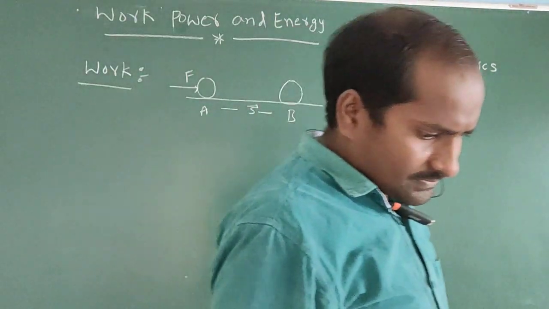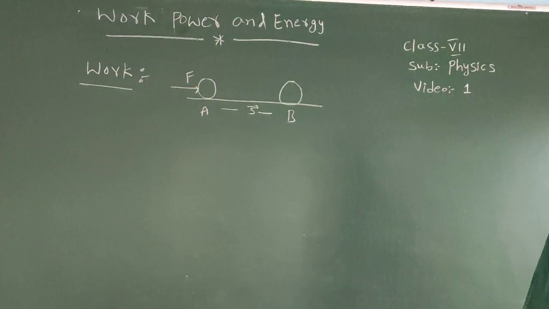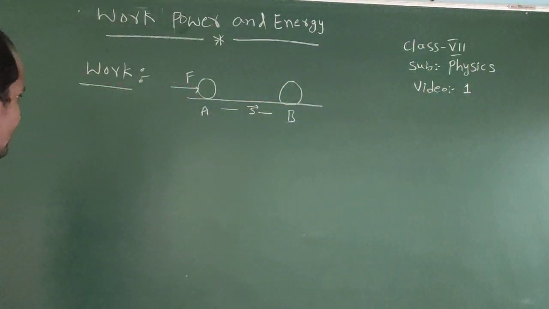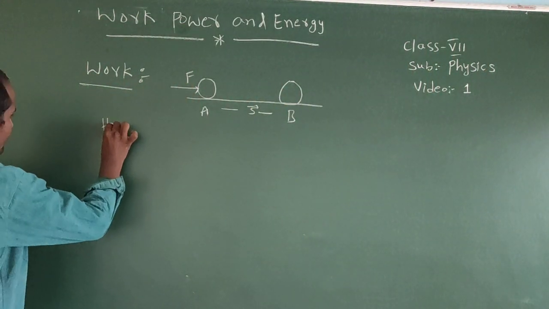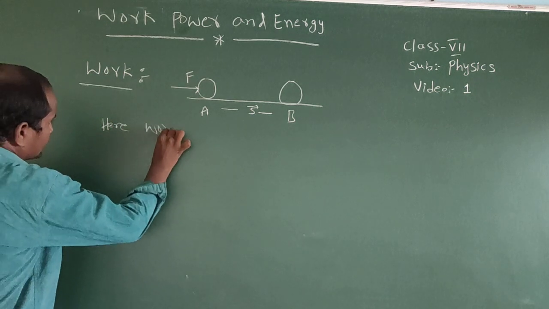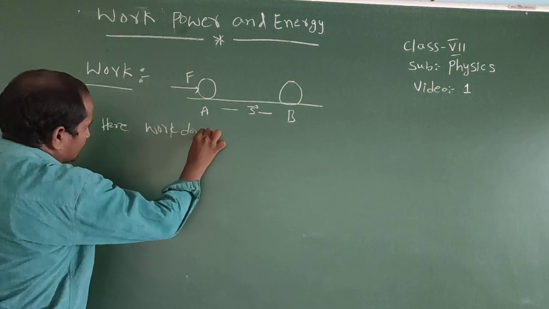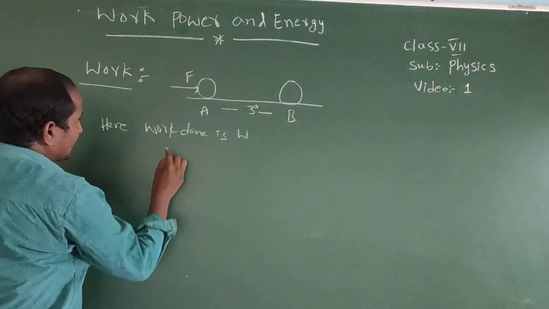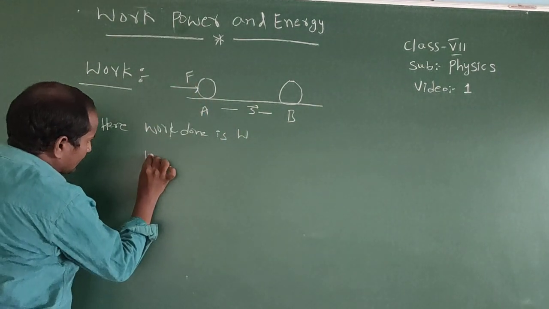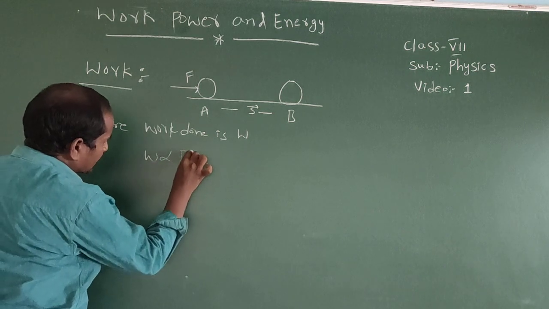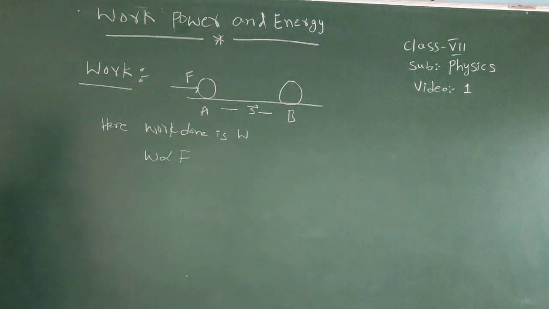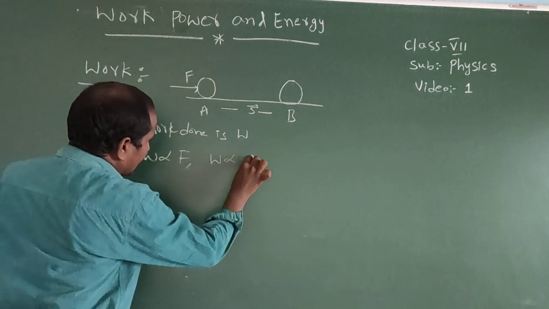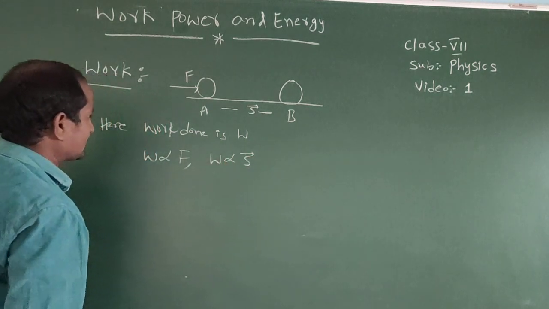From this, if the work done is W, we can write that work done is directly proportional to F. At the same time, work done is directly proportional to displacement.